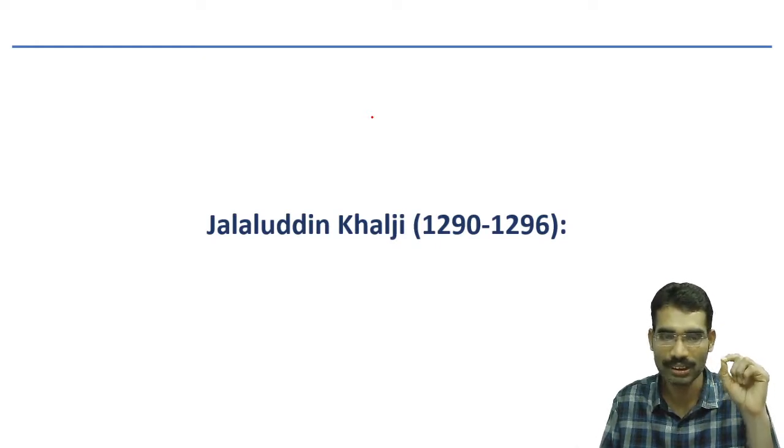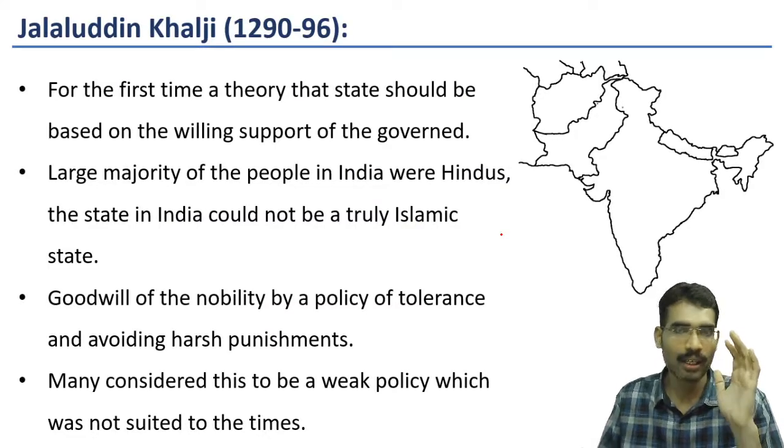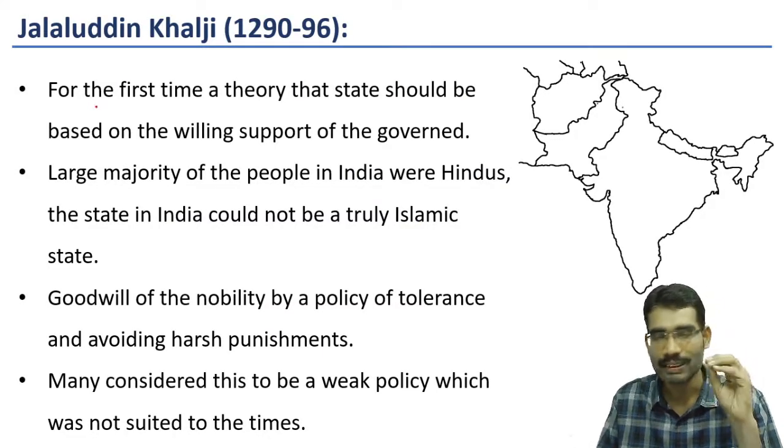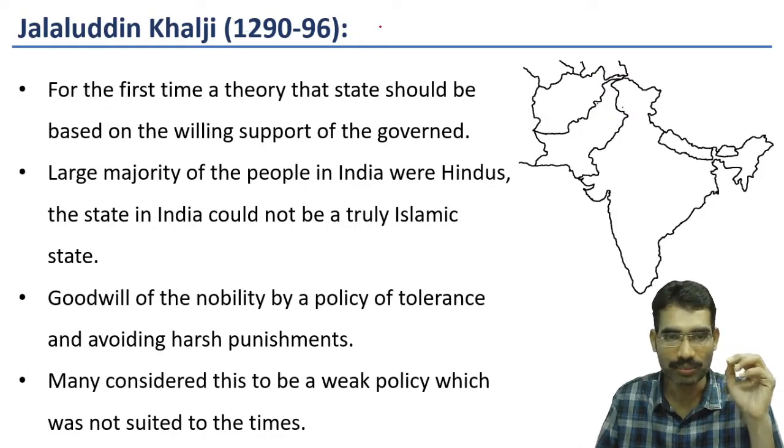Now we have to see Jalaluddin Khalji. From 1290 to 1296, for six years he was there. His rule was significant in nature because he followed a unique policy which was strange to the 13th century. We are in the 13th century.